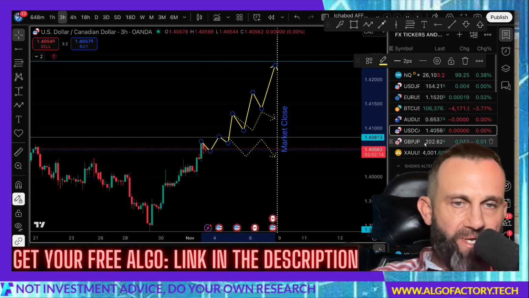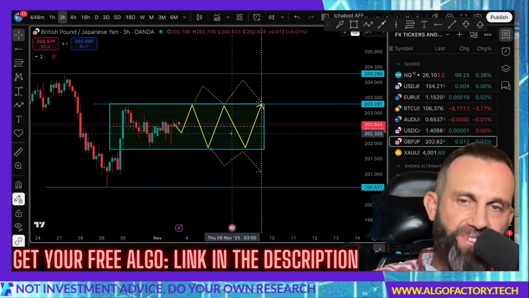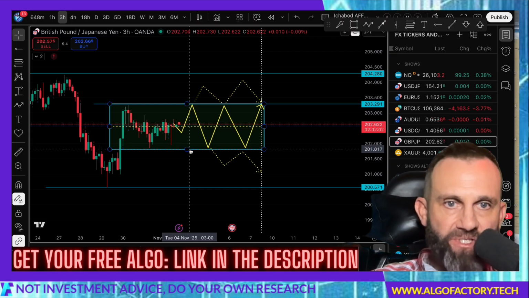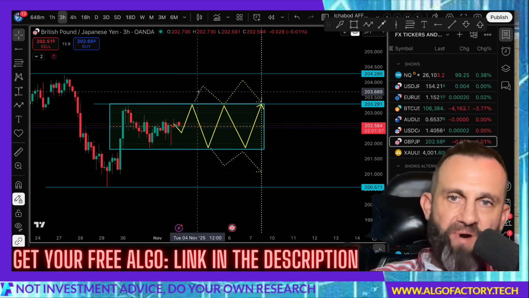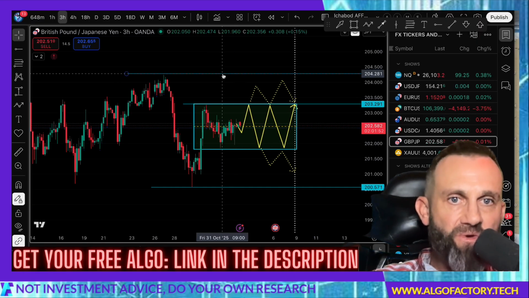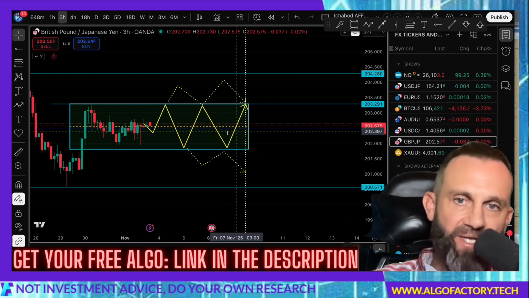Let's take a look at GBPJPY. Not expecting a lot out of this one. I think we're going to get sideways action, most likely between the top side of the range, 203.27 JPY, and the bottom at 201.81 JPY. Price will probably rock around in there. If it breaks above, it'll probably go sideways as well, with top level resistance at 204.28 and the lower level at 257. So again, a lot of sideways action.